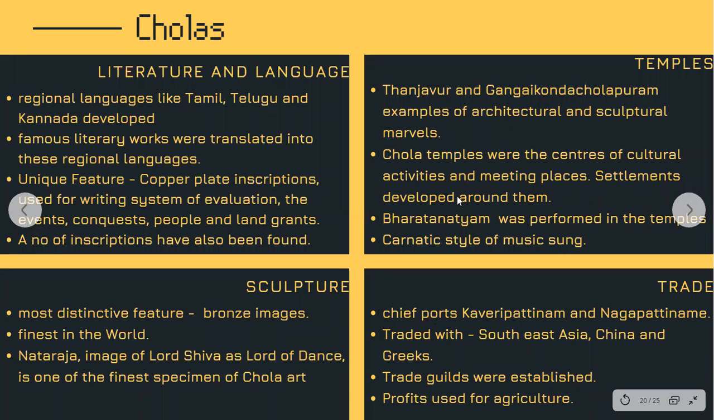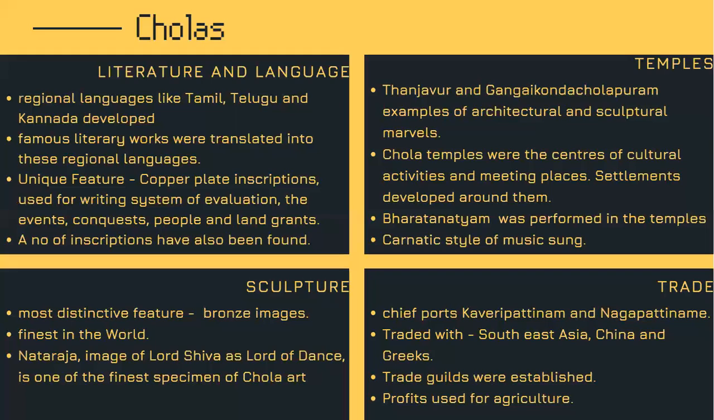So trade, students. Now you see how beautifully they tried to cover all these coastal areas, the Chola Mandal coast and all of these other places. The chief ports were Kaveri Patnam and Nagapatnam. Now, the Cholas traded with Southeast Asia, China, and even the Greeks.